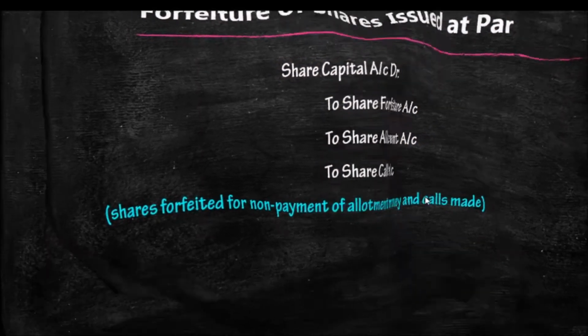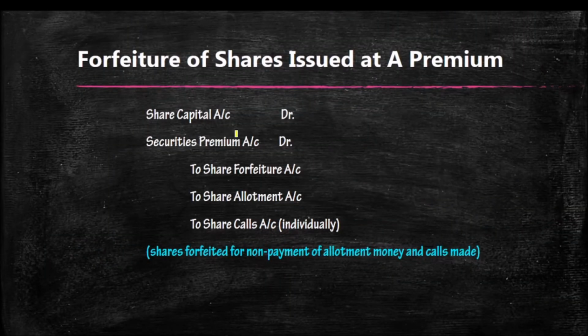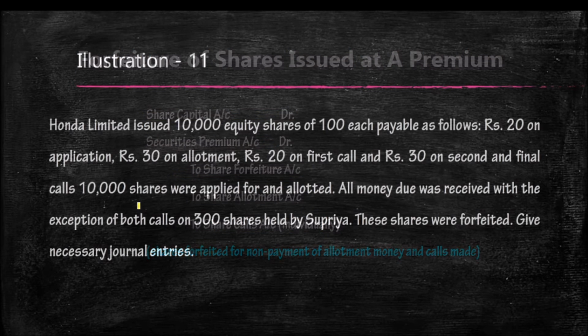If the shares are issued at premium, the entry will be: share capital account debit, securities premium account debit, to share forfeiture, to share allotment, and also to share first call and second call. Here what is the difference? Securities premium account is normally credited, but here it is debited at the time of forfeiture.